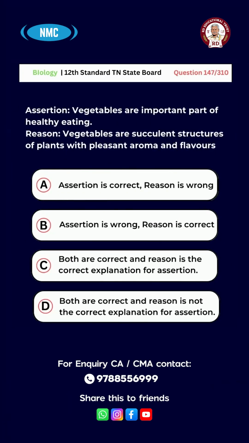Question number 147. Assertion: Vegetables are an important part of healthy eating. Reason: Vegetables are succulent structures of plants with pleasant aroma and flavors. Option A. Assertion is correct, reason is wrong. B. Assertion is wrong, reason is correct. C. Both are correct and the reason is the correct explanation of the assertion. D. Both are correct and the reason is not the correct explanation of the assertion. The answer is option D. Both are correct and the reason is not the correct explanation of the assertion.